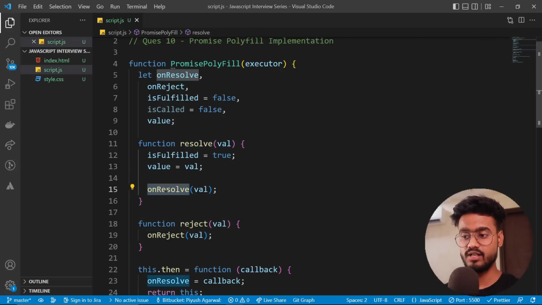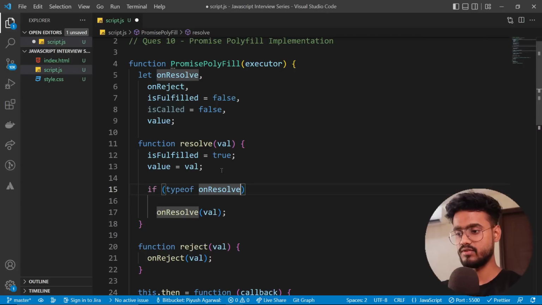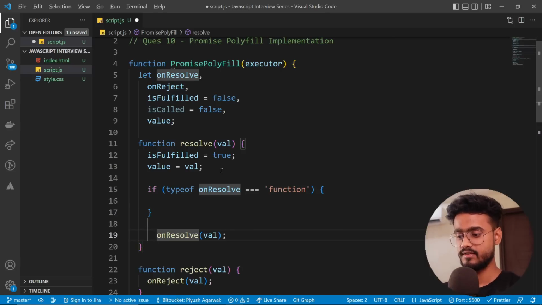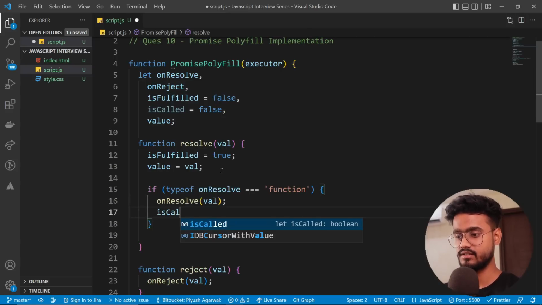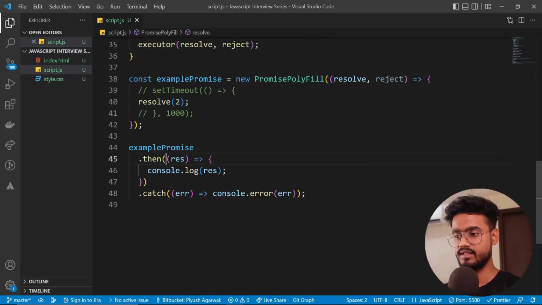Cool. And also, if you can recall, in synchronous operation, this will not be a function anymore, right? So we're going to check first if type of on resolve is equal to a function. If this is a function, then only we're going to call this on resolve over here, and we're going to set that this has been called, that is, called to true. We're going to set that this resolve function, that is on resolve, has been called. We are putting this is called for checking this on resolve function, which is indicating that this callback right over here has been called.